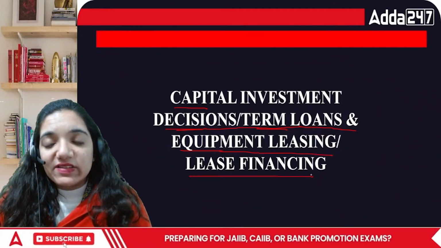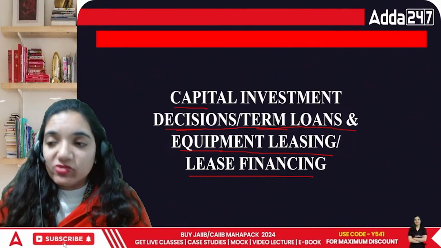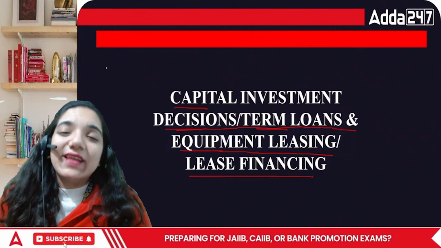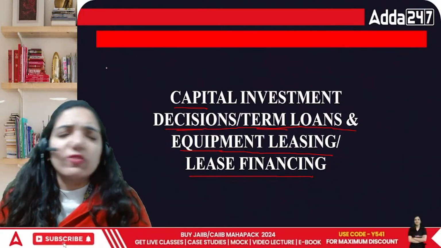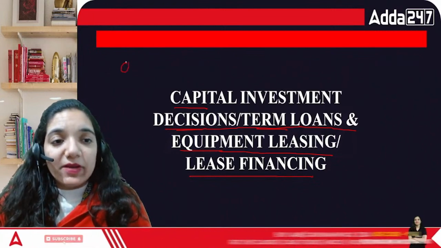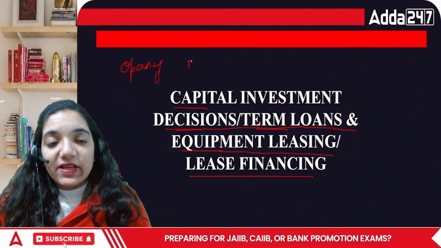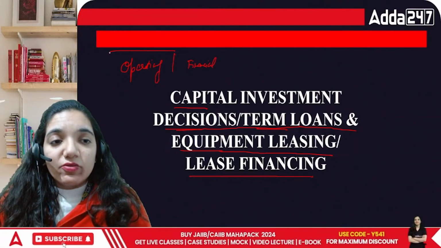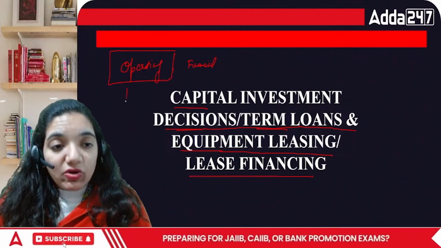Leasing or lease financing is when I cannot afford to buy new machinery. So what would I do? Since I cannot afford it, I will take it on a rental basis and I pay rent on it. The lease is of basically two types. First is operating and second is financial. If I take a lease for maybe 1 year or 2 years, while the life of that asset is 10 years, 20 years, that is an operating lease.